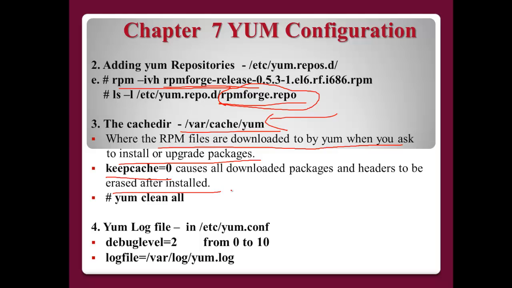So if after installation we want to keep the information about downloaded packages and headers, then you have to activate it using 1. But if we want to erase all the packages after installation, then you can use 0. And you can use yum clean like this.